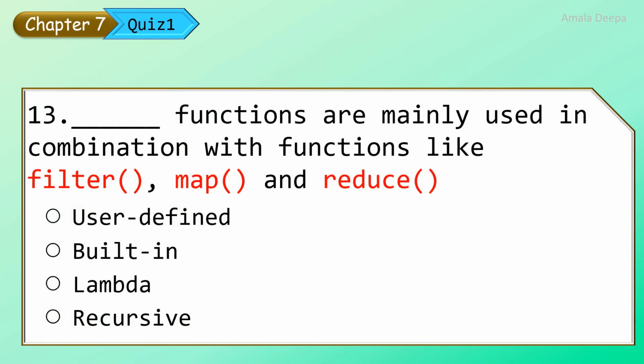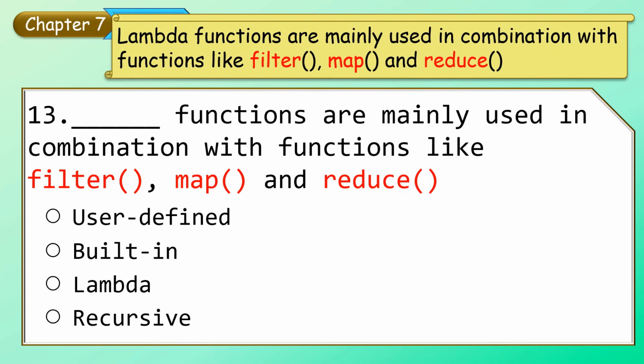Dash functions are mainly used in combination with functions like filter, map, and reduce. Lambda functions are mainly used in combination with functions like filter, map, and reduce. So the answer is lambda.